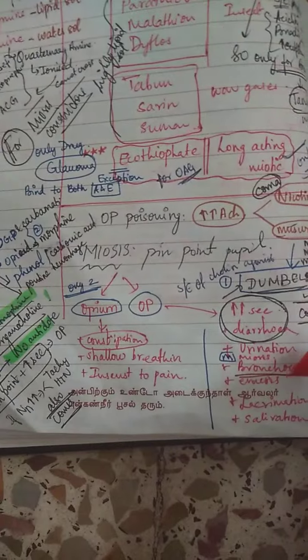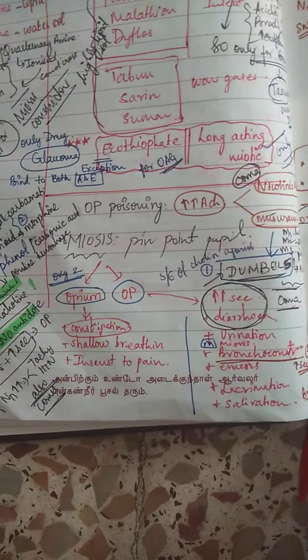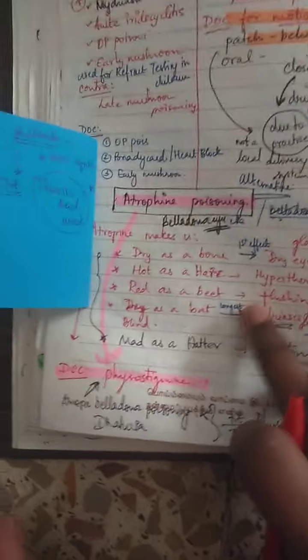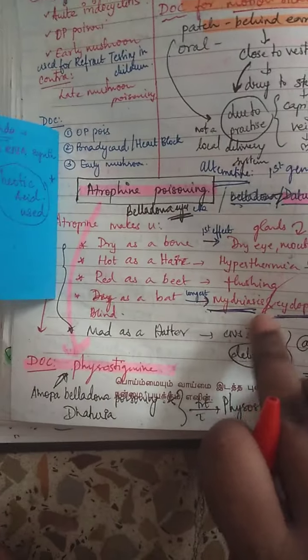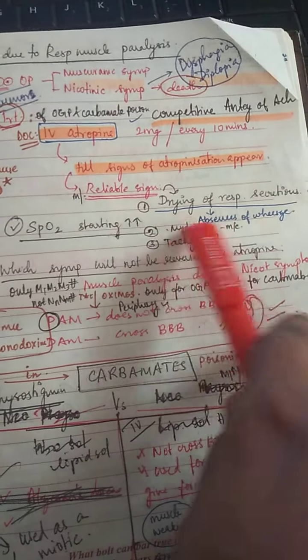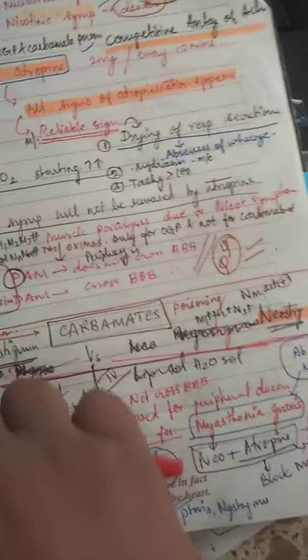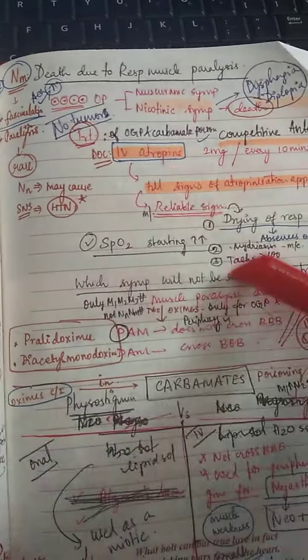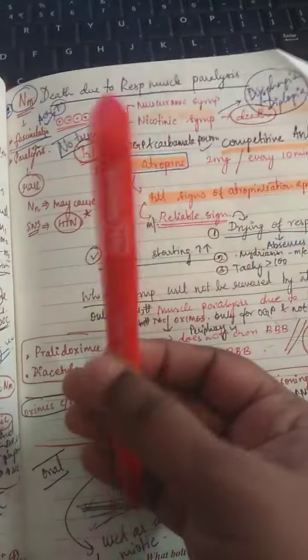Mydriasis, dilation of the pupil, and cycloplegia are signs of atropinization. Reliable signs are drying of the respiratory secretions, mydriasis, and tachycardia. Heart rate is low in OPC poisoning; if it becomes faster, you can slowly stop giving IV atropine.